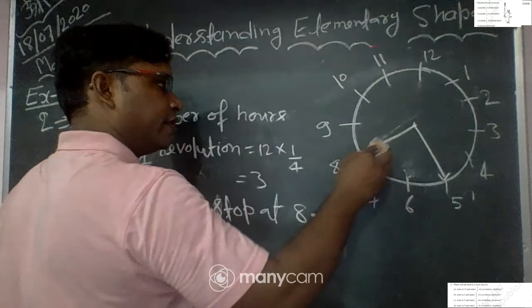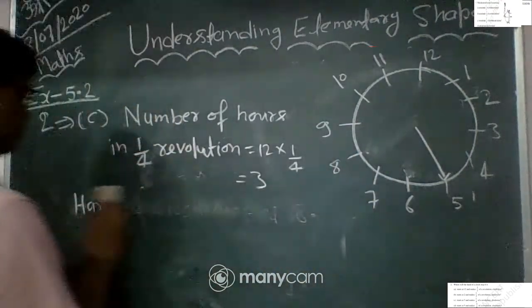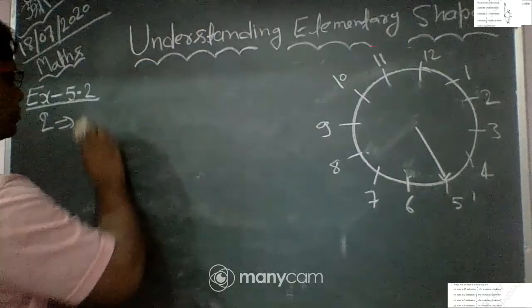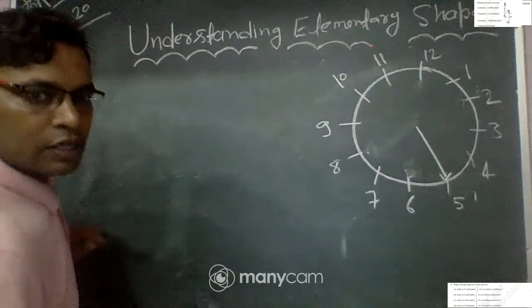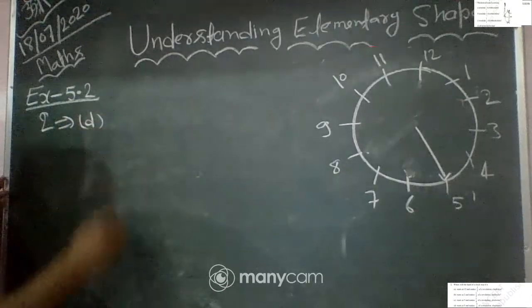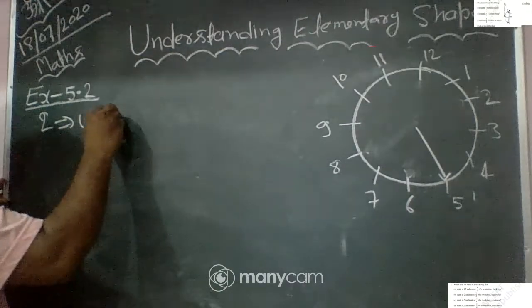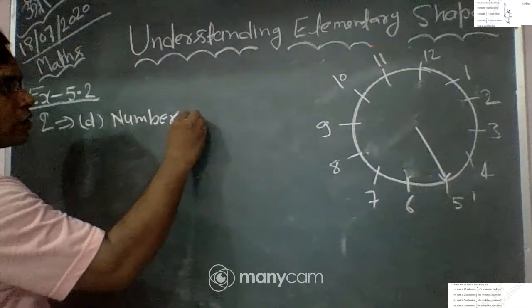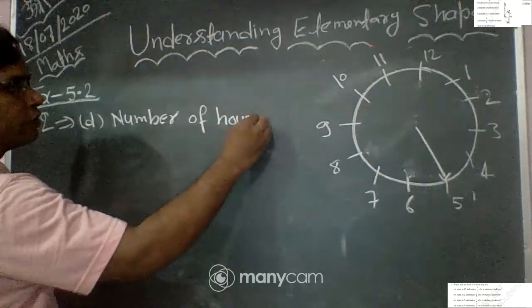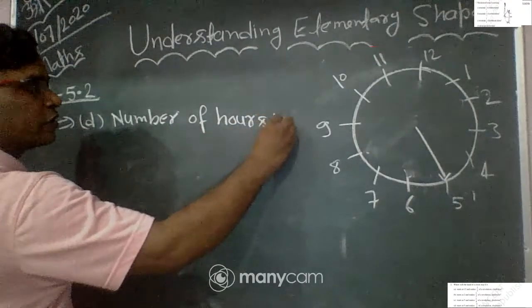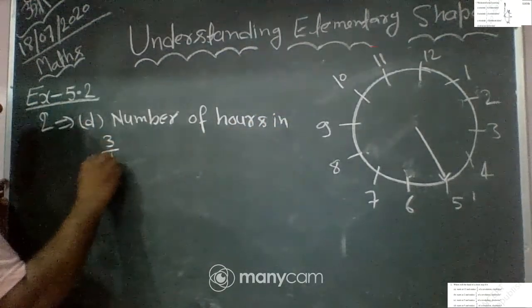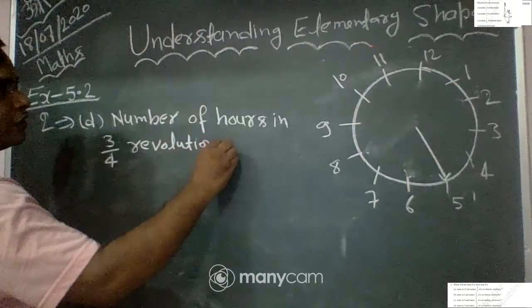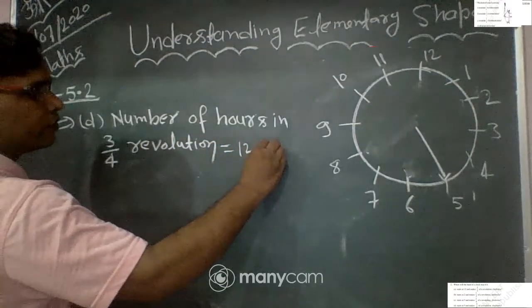So in the D part, the number of hours in 3 by 4 revolution is equal to 12 into 3 by 4.